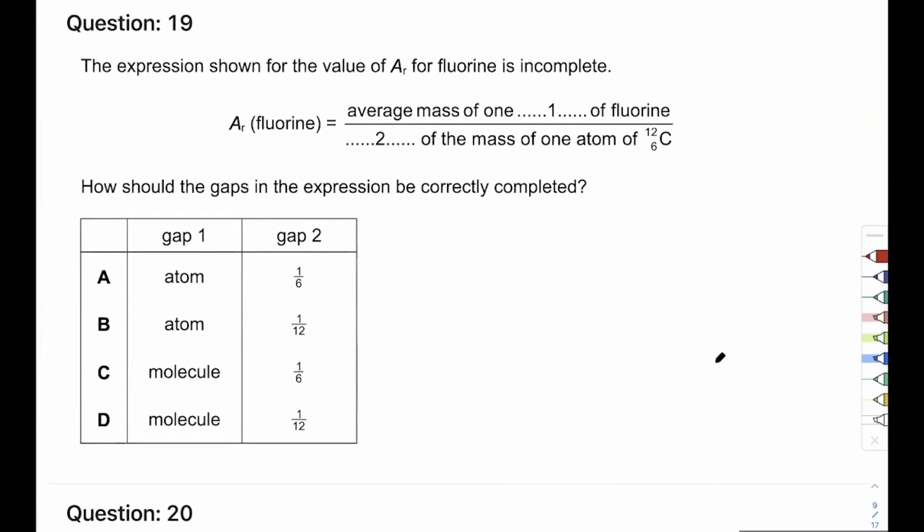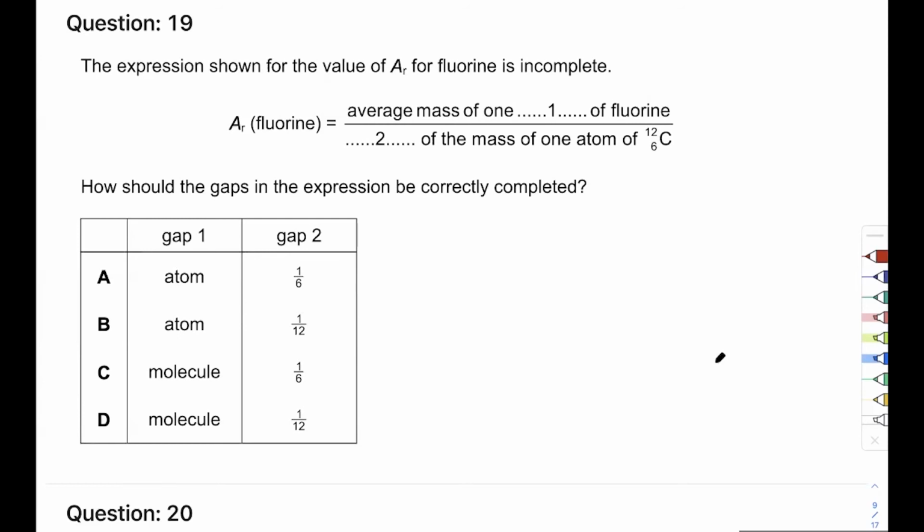Okay, this is about definition. The expression shown for the value of Ar for fluorine is incomplete. What is the relative atomic mass? The definition. Usually the question that comes for this is a 2-mark question. What does it say? Average mass of one atom of that thing. Ar is always about atoms. So average mass of one atom, that's 1 mark. And the second one can be a little confusing, but bear with me. Compared with 1/12 of carbon-12.